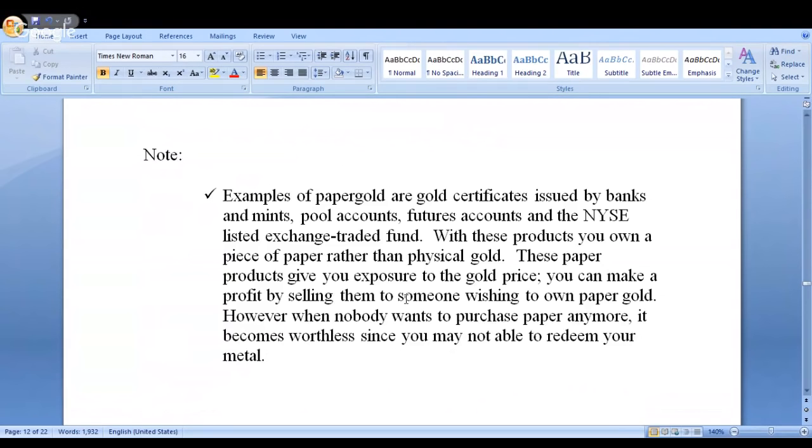This paper product gives you exposure to the gold price, so you can make a profit by selling them to someone wishing to own paper gold. However, when nobody wants to purchase paper anymore, it becomes worthless since you may not be able to redeem your metals. That's it. Instead of purchasing physical gold, you are purchasing paper gold.